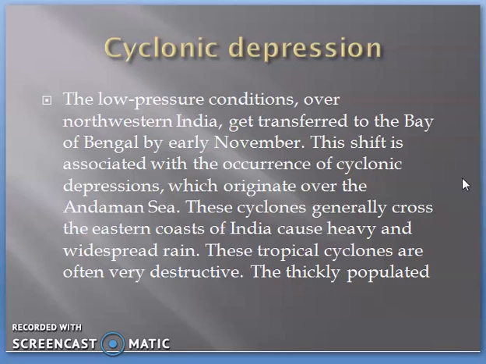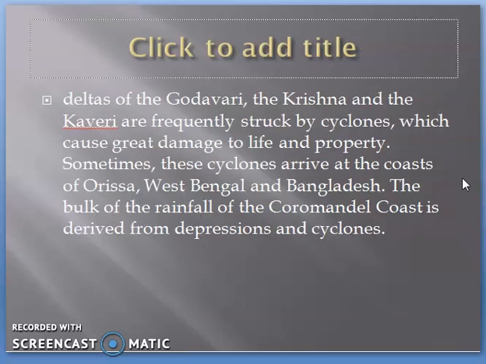They always affect the thickly populated areas of the Godavari, Krishna and Kaveri basins by frequent cyclones, and sometimes they arrive at the coast of Odisha and West Bengal, and even Bangladesh gets the effect. The bulk of the rainfall of the Coromandel coast is derived from the depressions and cyclones only, and during this time the Coromandel coast also gets rainfall. So this is about the retreat of the monsoon.